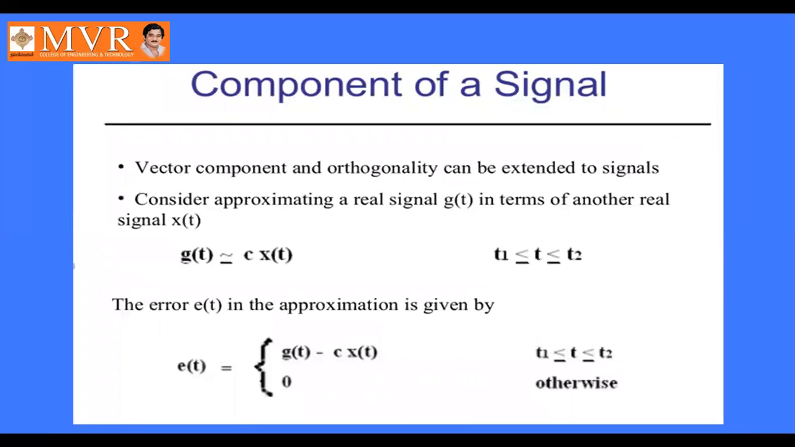In the same manner, the same concept of orthogonality of vectors can be extended to signals also. Here we are taking g of t and x of t as the two signals. How can g of t be approximated? g of t equals c into x of t plus an error signal. The error signal e of t is equal to g of t minus c into x of t during the particular interval t1 to t2, that is, t1 is less than or equal to t is less than or equal to t2, and it is 0 otherwise.